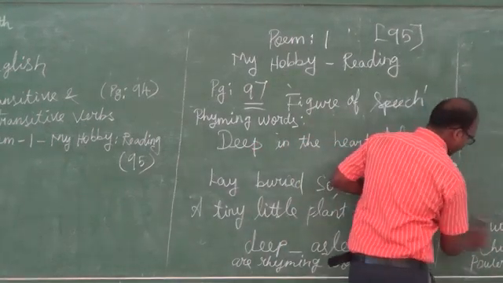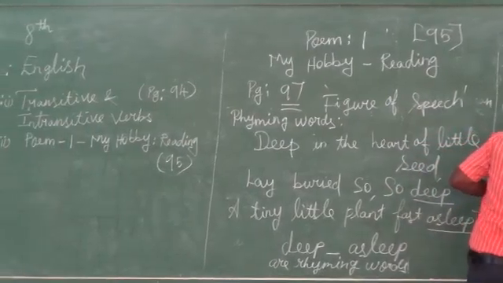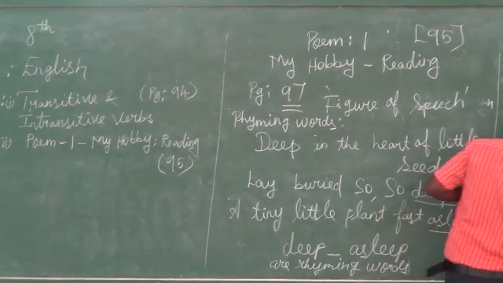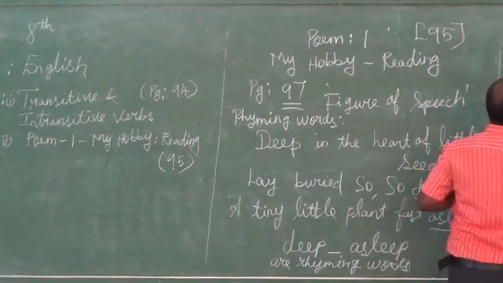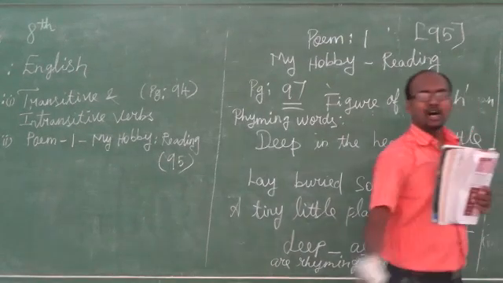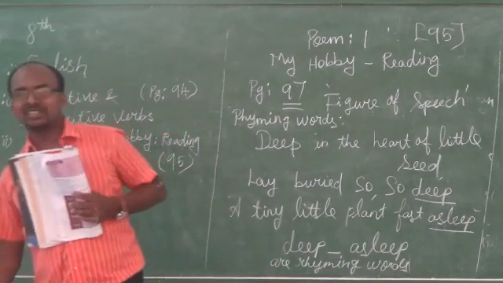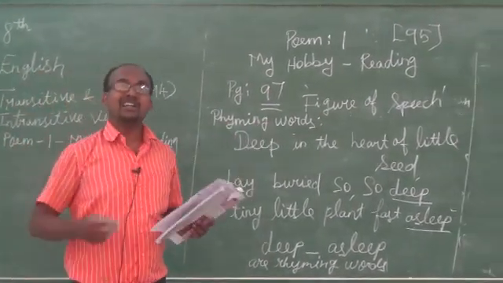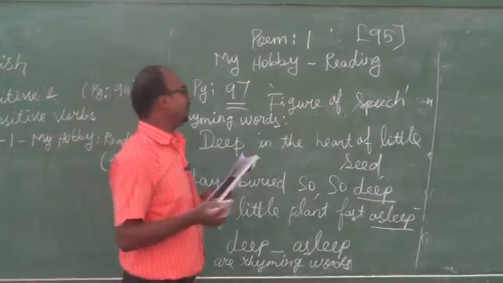We have seen what rhyming words are: similar sounds which take place at the end of the sentence. Next we are moving to the rhyme scheme. What is rhyme scheme?